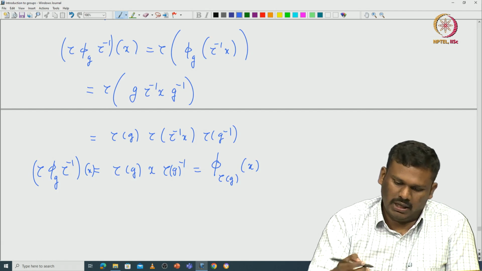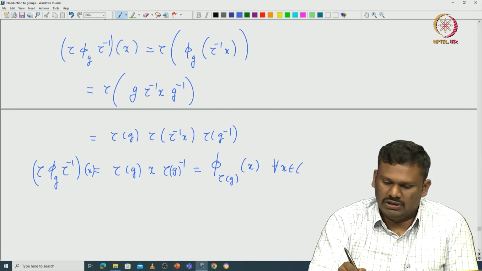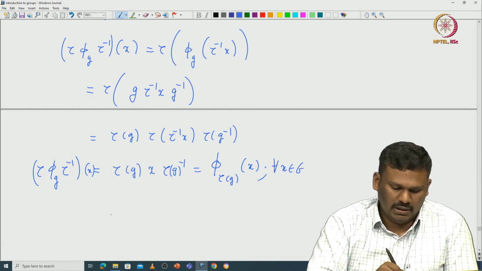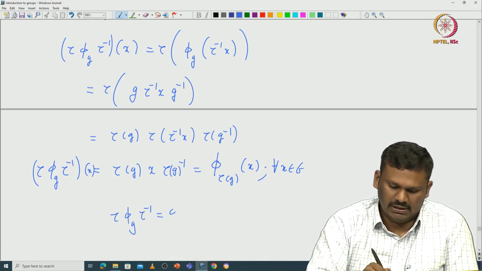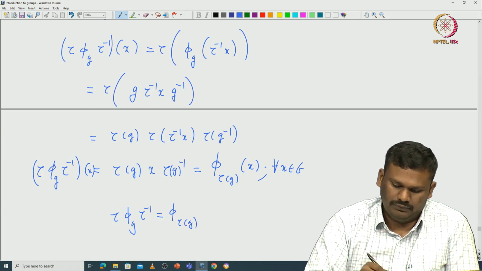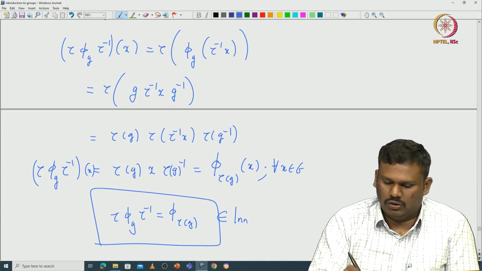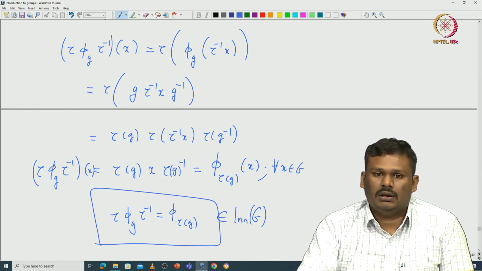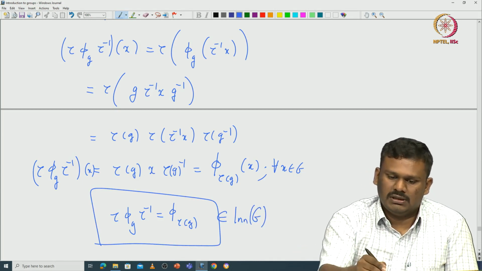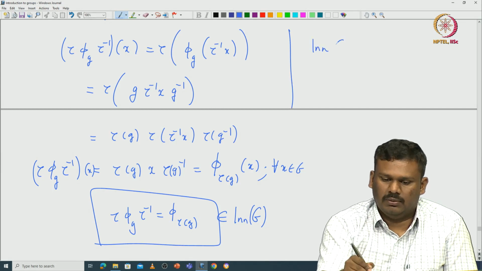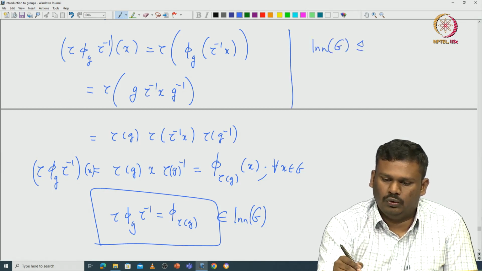And this is true for all X in G. So that proves that tau pi G tau inverse is exactly the same as pi tau G. Okay. But which is an element of inner automorphisms of G. Okay. So this proves that the inner automorphism of G is a normal subgroup inside automorphism of G.